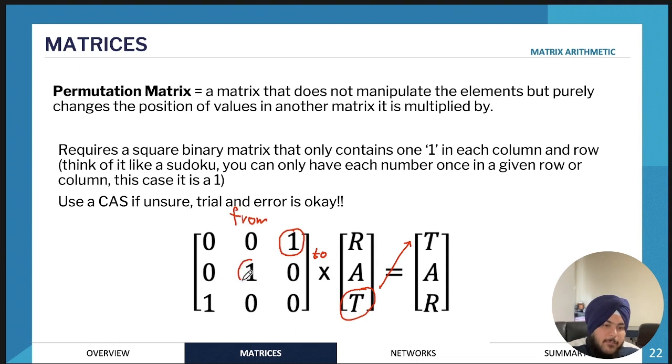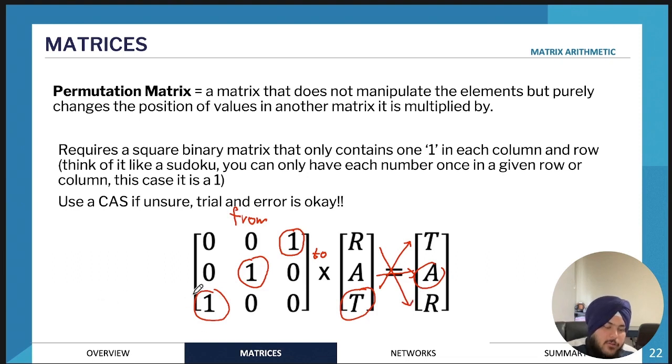So 1 is in the middle, or in the second column. So therefore, A would be placed in the second row of the new matrix. So it will retain its position. Whereas for this one, in the third row, we have 1 in the first column. So therefore, R will be placed in the third row instead.